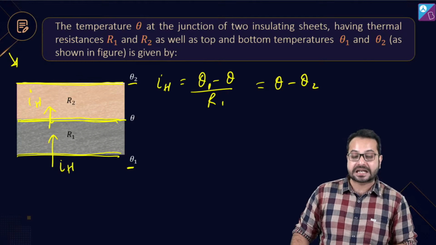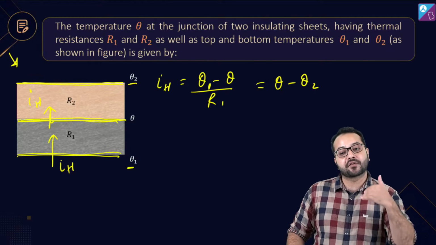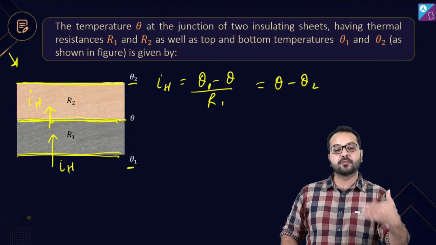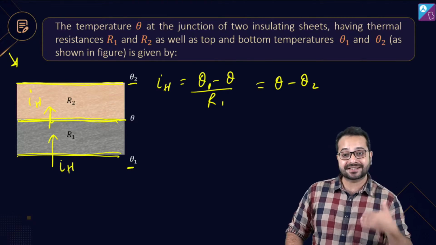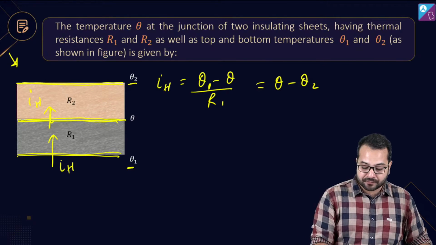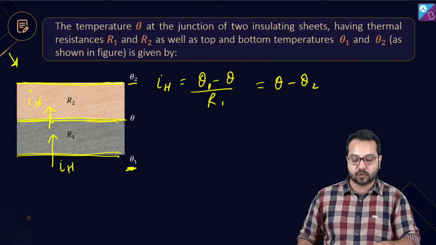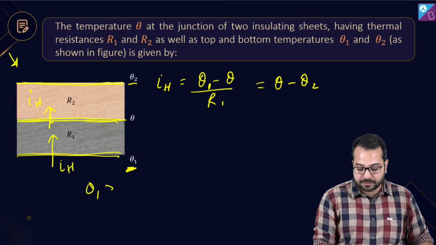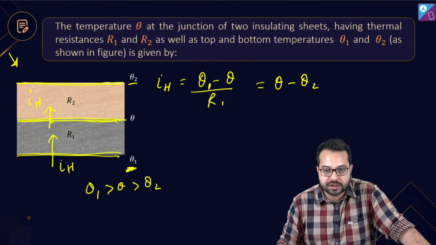Remember this, that heat can only flow from higher temperature to lower temperature. Heat cannot flow from lower temperature to higher temperature, just like current flows from higher potential to lower potential. So if we are assuming that the heat current is flowing from theta 1 to theta 2, in that case theta 1 will be greater than theta and theta will have to be greater than theta 2, correct?